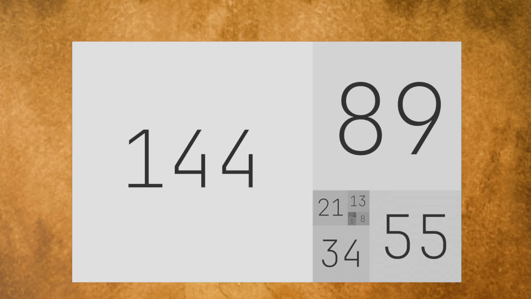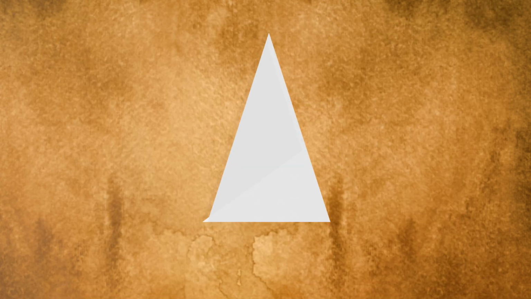Well, look, to see how cool it is, we just have to take golden triangles where the ratio between the side length and the base length is the golden ratio. It's a triangle that has angles of 72, 72, and 36.